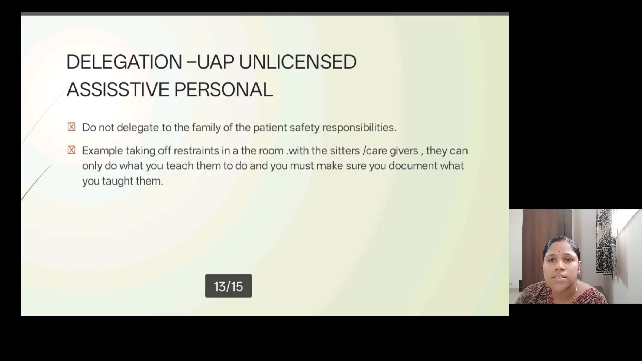So these types of tasks we cannot delegate even to the patient attendants or the sitters who are attending the patients, that is, which are related to safety or related to the implementation of anything, right friends?